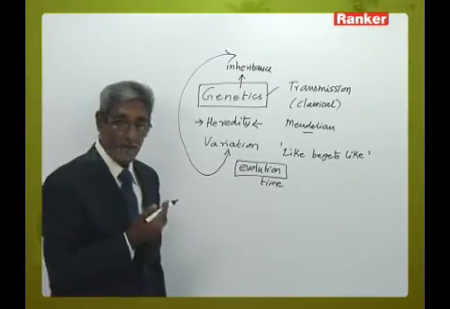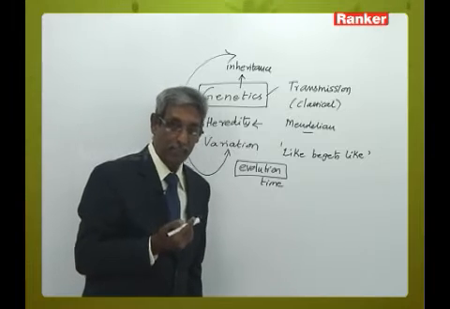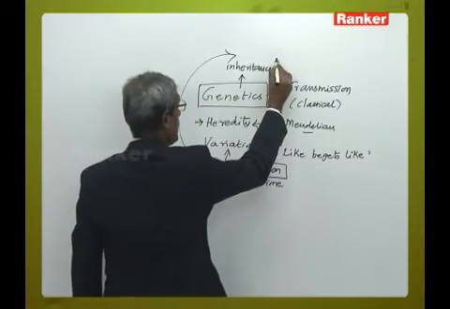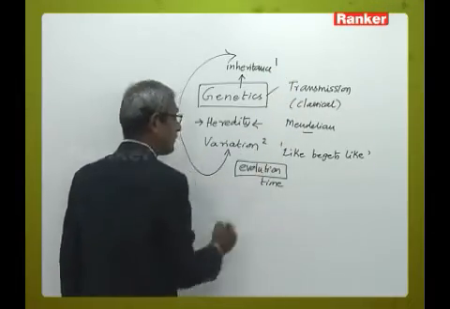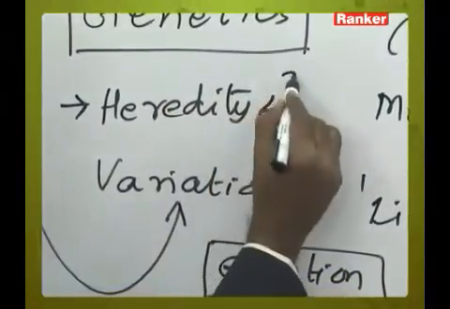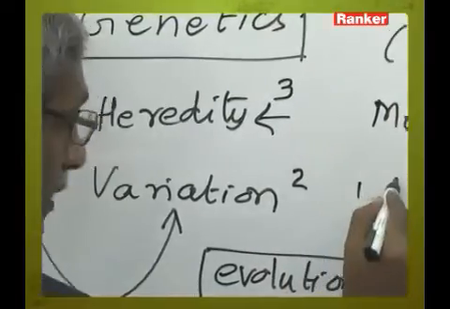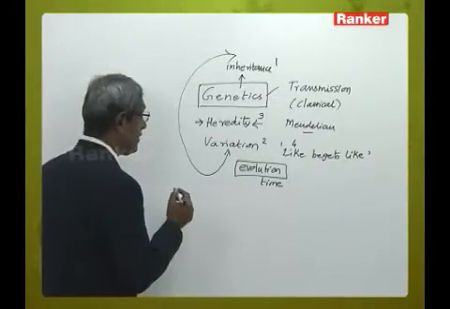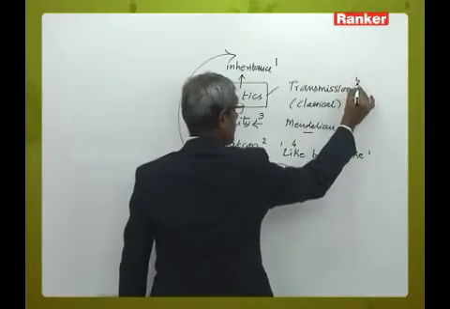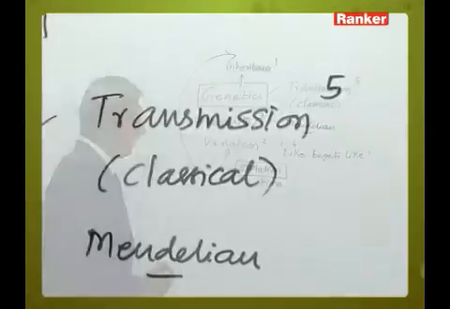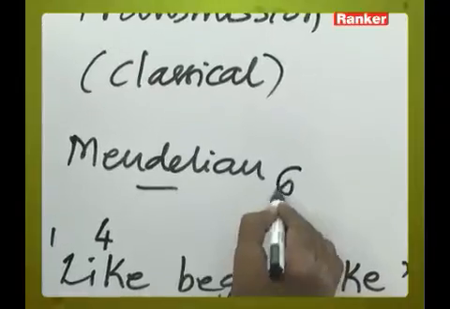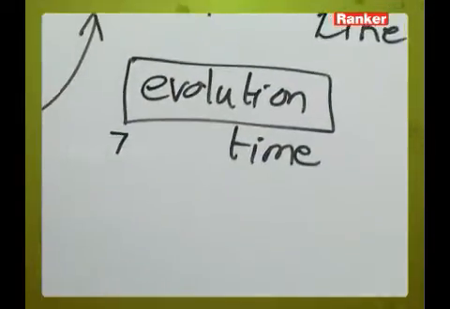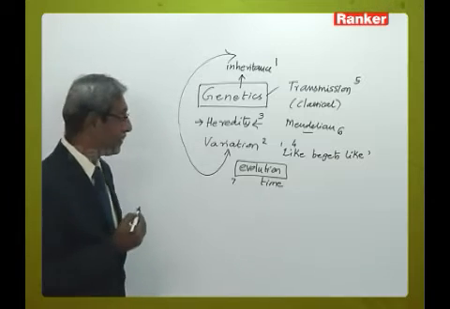Now in a typical competitive examination, the objective bits primarily ask you what is genetics. So we could always say that it relates to inheritance as well as variation. It deals with heredity, and it is related to the concept of like begets like. The first level of genetics is also termed as transmission genetics or classical genetics. It deals with Mendelian type of inheritance. It forms the basis for evolution in relation to time.